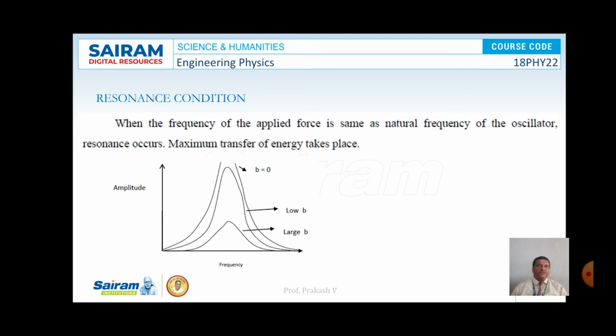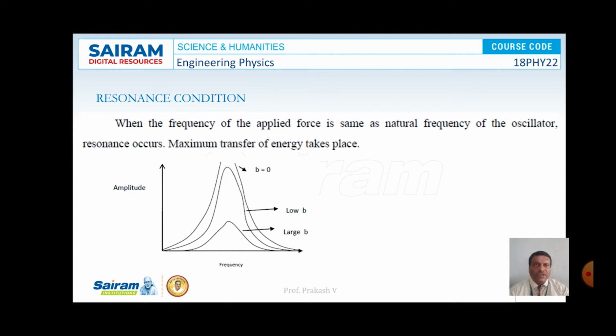So when the natural frequency of a vibrating body matches with the forced frequency, the vibrating body vibrates with maximum amplitude, and the phenomenon is known as resonance. When the frequency of the applied force is the same as the natural frequency of the oscillator, resonance occurs. Maximum transfer of energy takes place here.